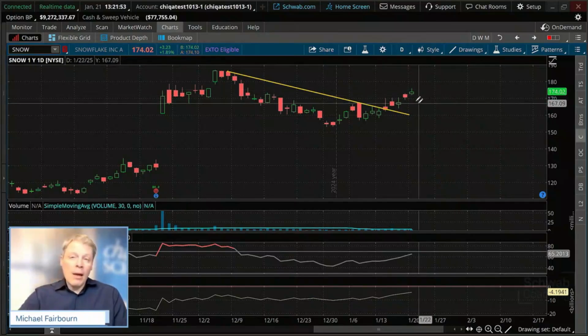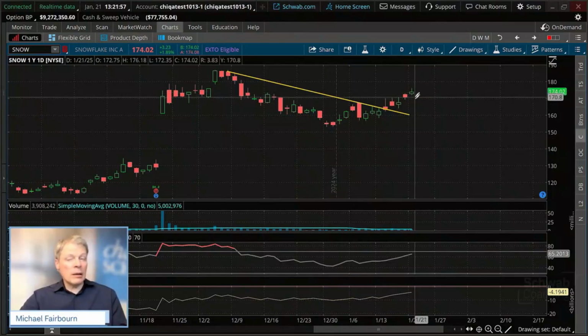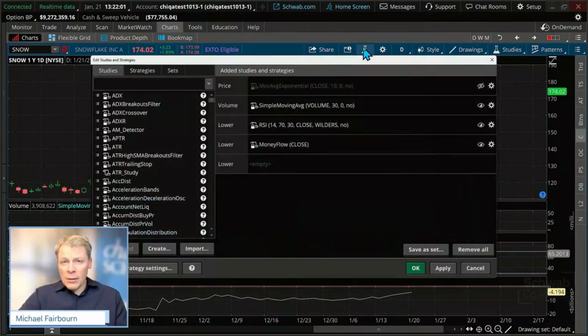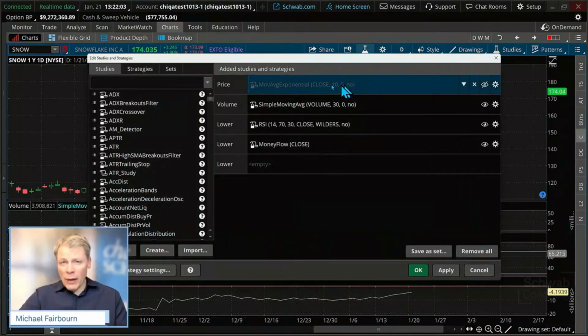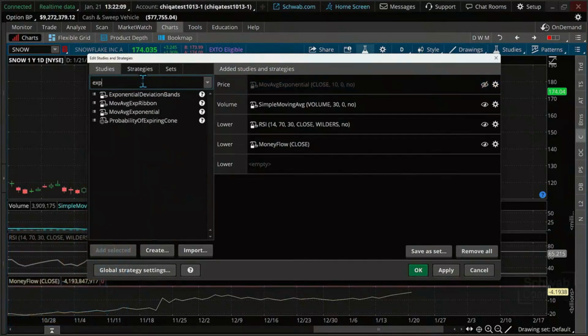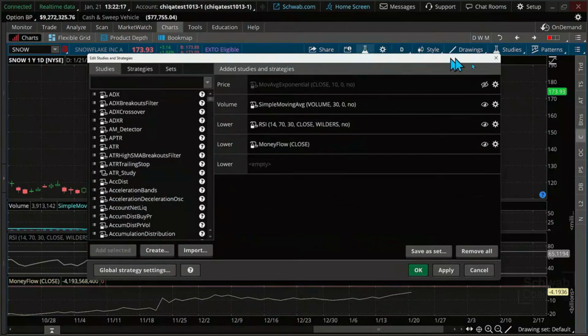All right. So the next thing we want to look at is maybe the mid-level risk. To help us with that, today I wanted to talk about an exponential moving average. To get that, you come over here and type in EXP. Exponential moving average. Click on it right there. It's not a simple moving average. It's a little bit quicker than the simple. It puts more emphasis on the more recent time frame.